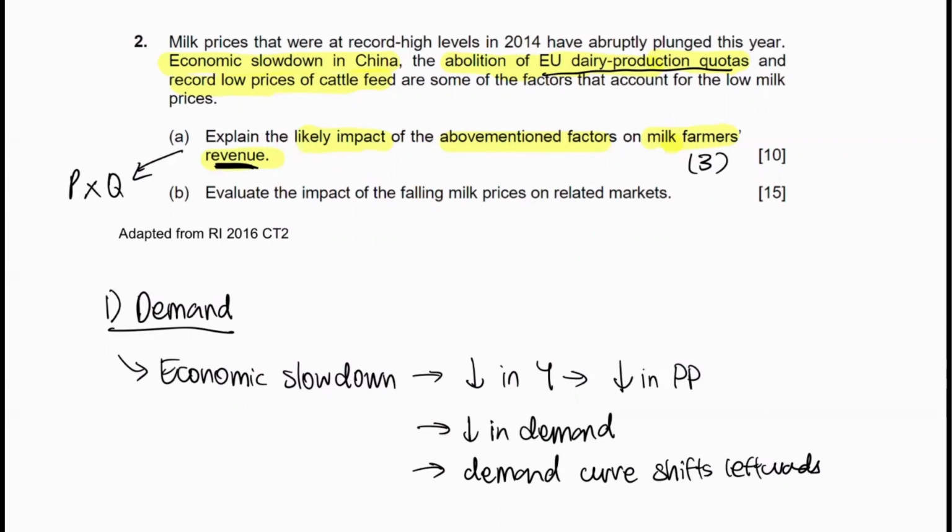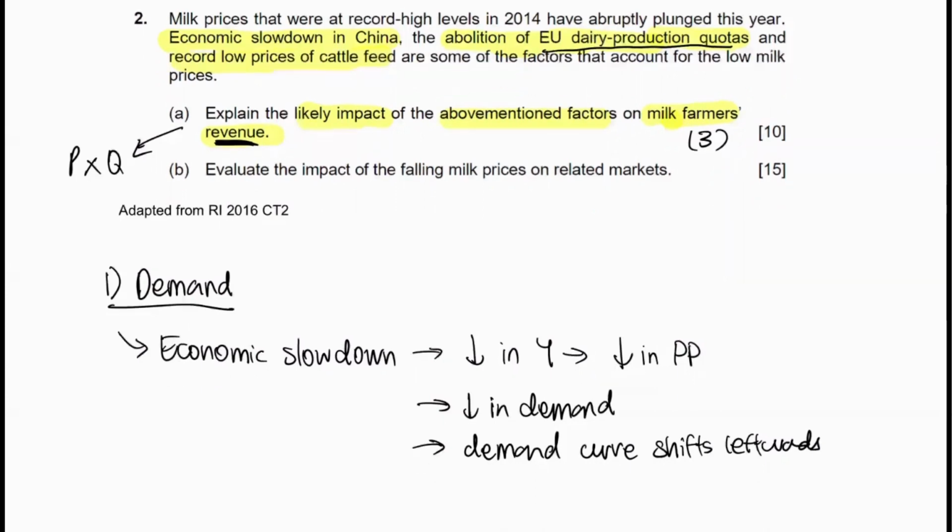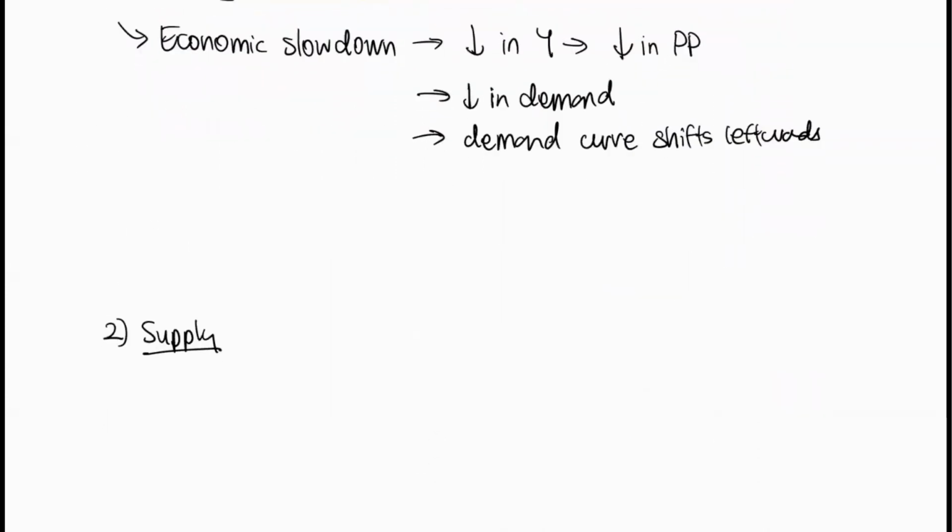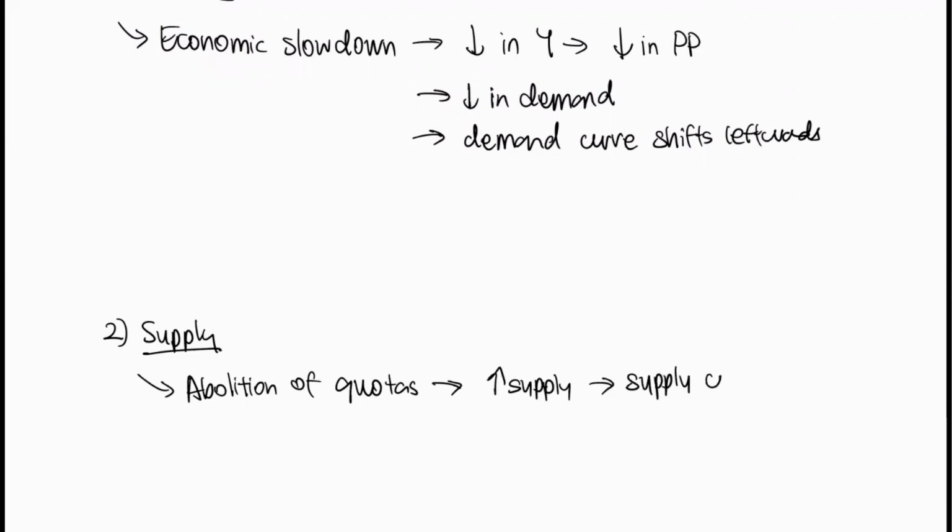So the supply of milk will likely increase because farmers are incentivized to produce more milk. The supply curve will shift rightwards.